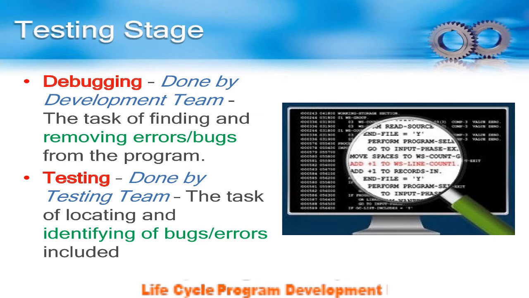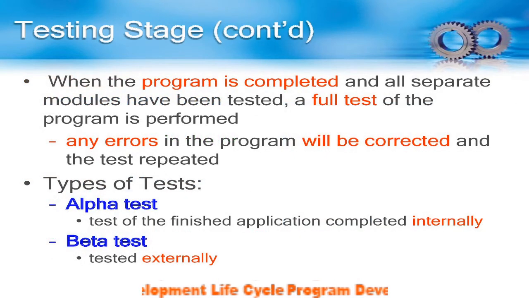During compile time, we will get some errors. So first, we have to remove our errors and then go for running. Then we can run our program. So the next stage, again the testing stage: when the program is completed and all the separate modules have been tested individually, a full test of the program is performed.